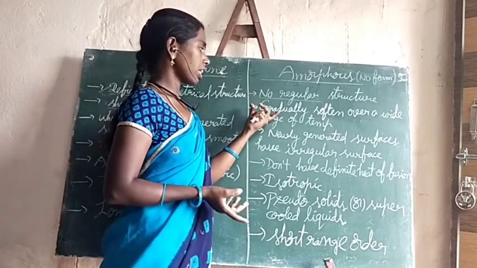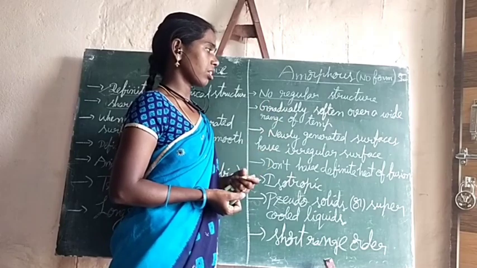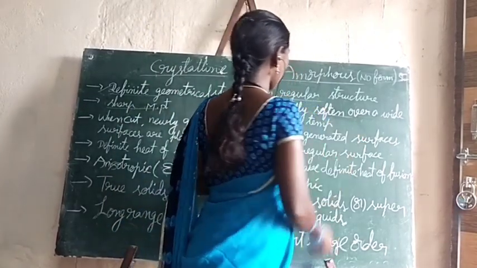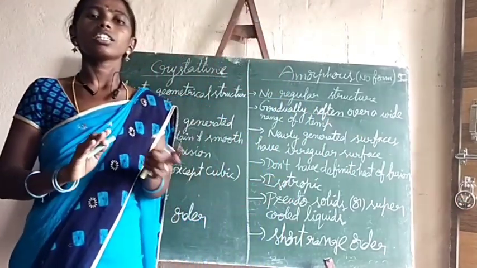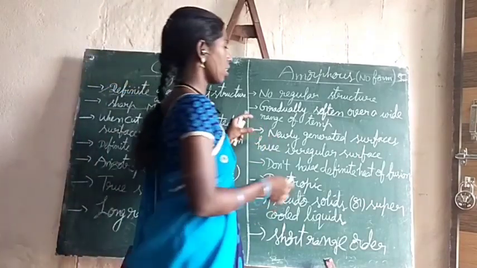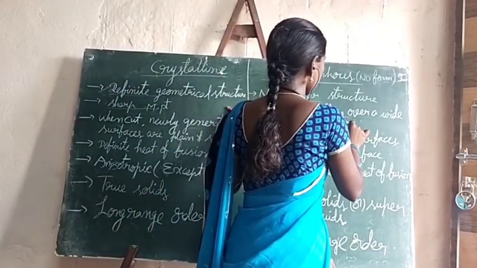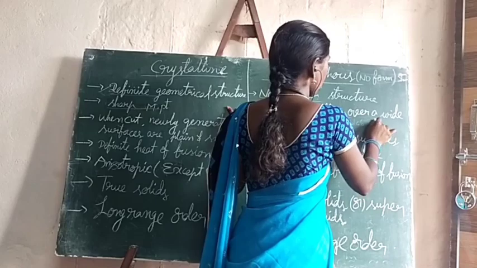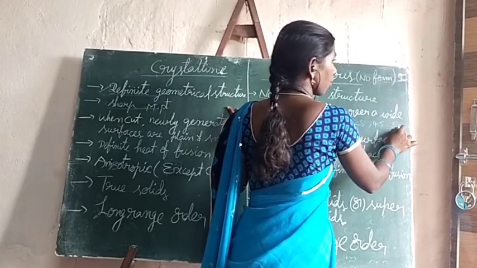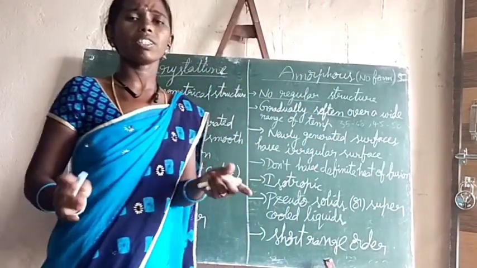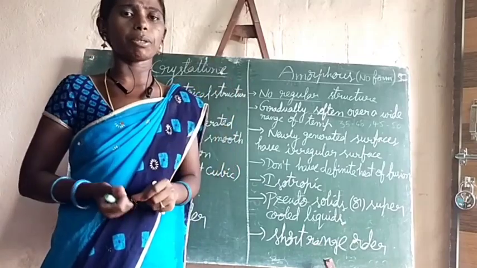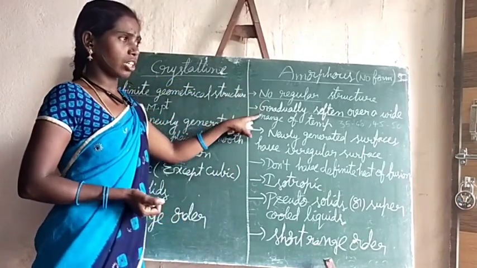But in the case of amorphous solids, they gradually soften over a wide range of temperature. That means they don't have a sharp melting point. The range of temperature may be 35 to 40, or 45 to 50, or 55 to 60, 60 to 70, like this. The range of temperature will be there in the case of amorphous solids.